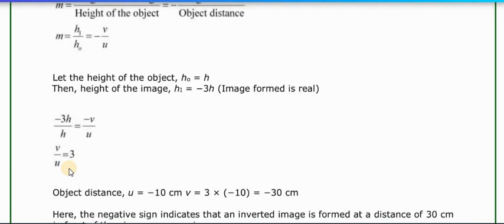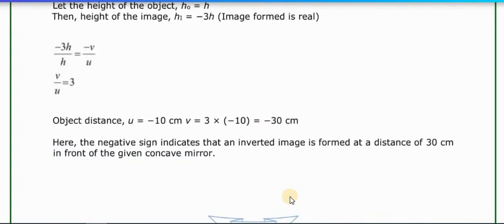So we take u as minus 10, and v is equal to 3 into u, that is 3 into minus 10, so it is equal to minus 30 centimeters. So here the negative sign indicates that an inverted image is formed at a distance of 30 centimeters in front of the given concave mirror.